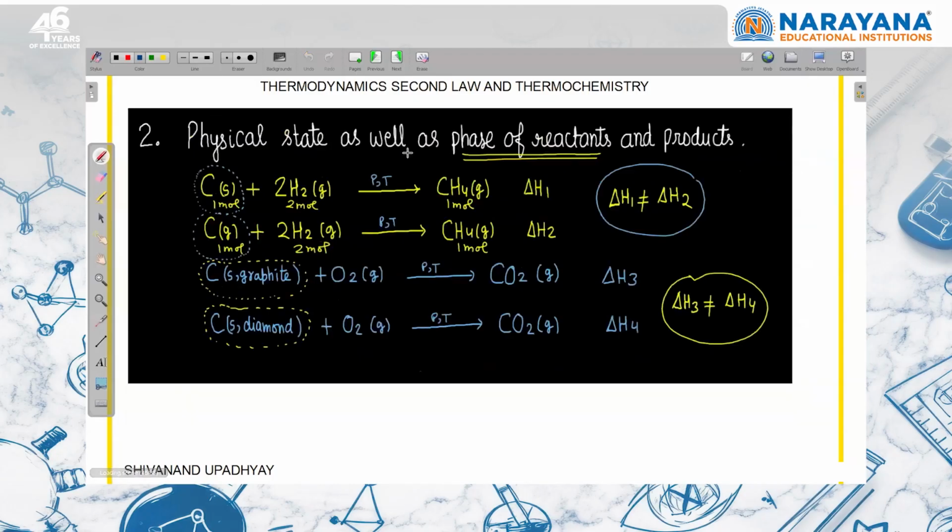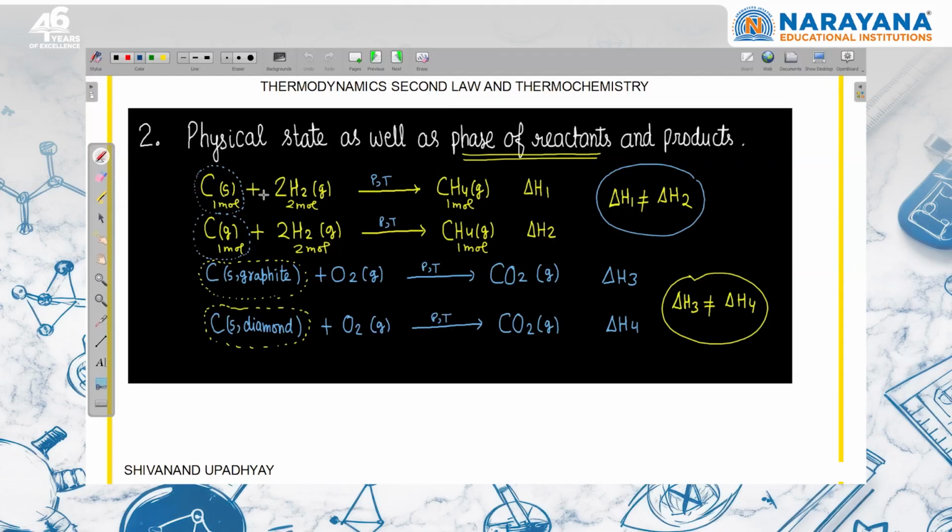Then the physical state as well as the phase of reactant and product. Many questions based on these conceptual things will be asked. Like this is the reaction. This is formation of 1 mole of CH4. 1 mole of CH4 is formed from its constituent elements. That is understood. They have not mentioned what this carbon is. It is understood this is graphite.